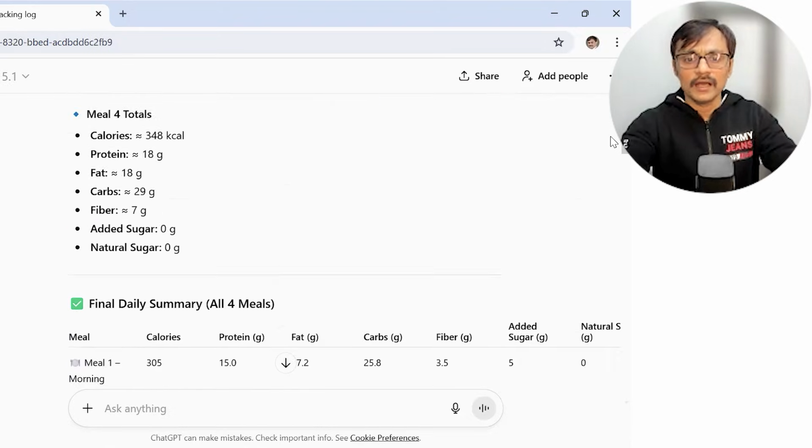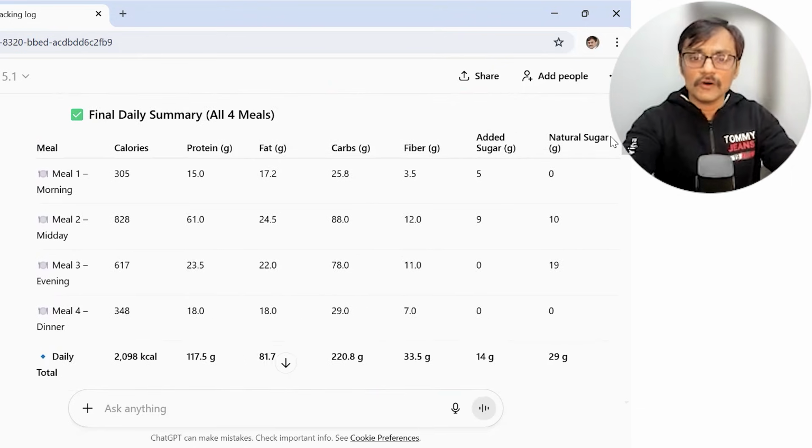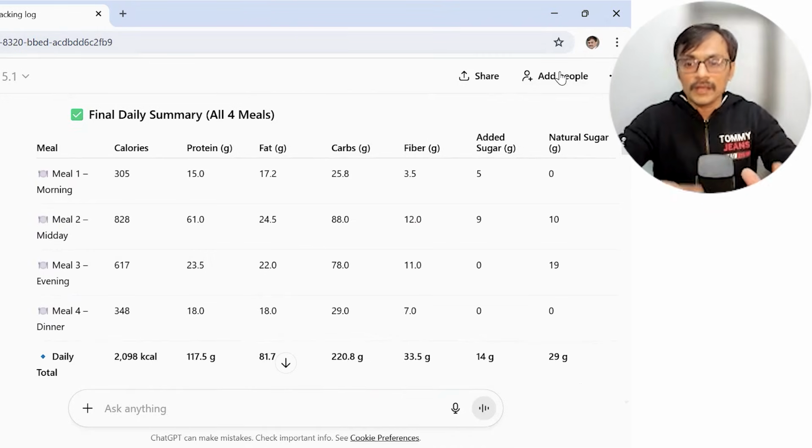So it's a simple technique: just take a photograph and ask for the breakup of your meal, and then at the end of the day I can ask, give me the summary of all meals which I had today, and give me a breakup of calories, protein, fat, carbs, fiber. Later on I also started asking for a breakup of insoluble and soluble fiber, because I became a little aware of it, and added sugar versus natural sugar, so I can get a log of all my meals at the end of the day.